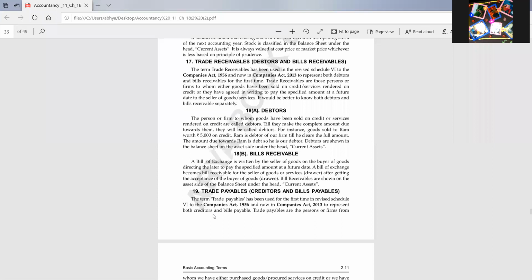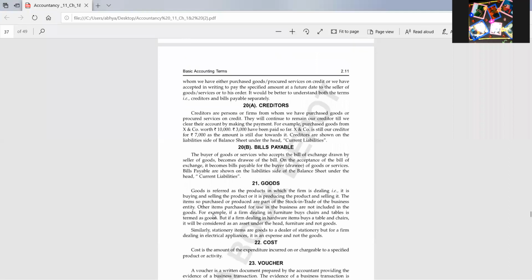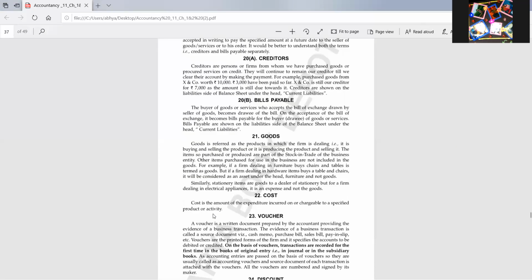In one complete class, I have explained this concept very clearly, that trade receivables and trade payables are vice versa concepts. They both occur just because of a single transaction. For one party, that is the trade payable, and for the other party, that is the trade receivable. For the seller, it is trade receivable. For buyers, it is trade payables. Next, creditors are the persons from whom we have purchased the goods.